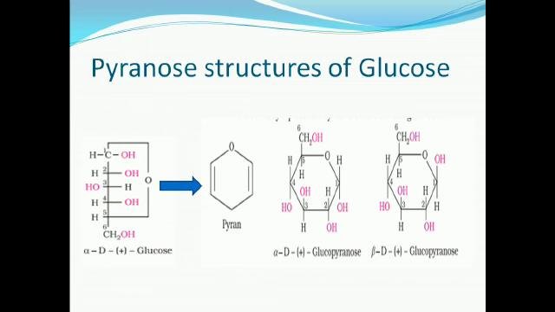So here I have shown the structure of glucose. This is pyran. Here we have shown alpha-D-glucopyranose and beta-D-glucopyranose. If you see alpha, the OH is below the ring. Here, this is the OH, it is below the ring. And in the second case, the OH is above the ring.